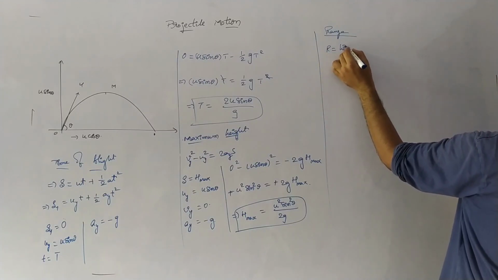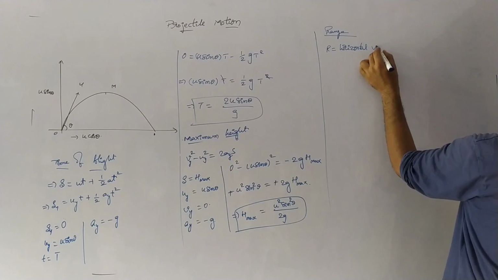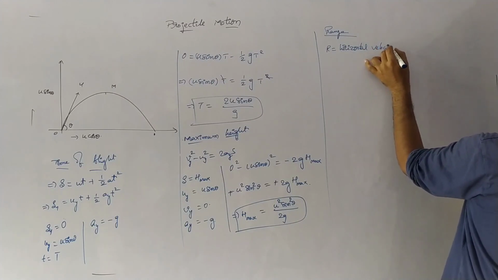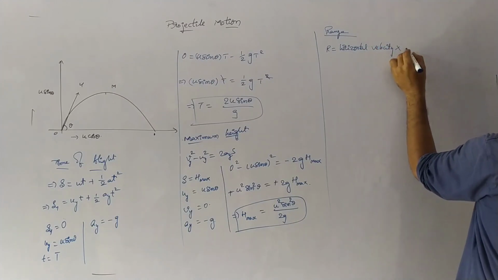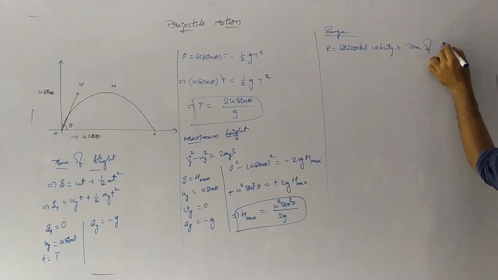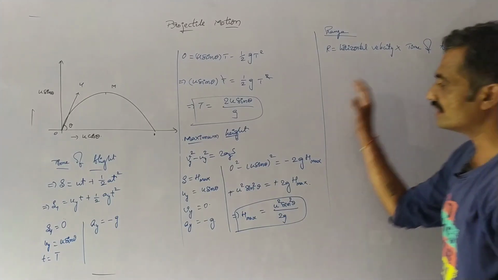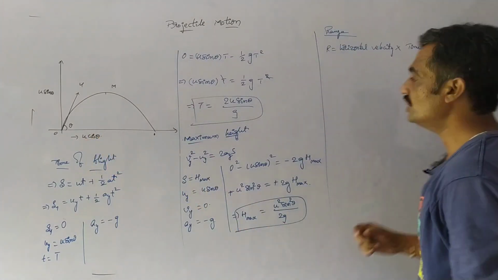Now we have to derive the range, where range is given as the product of horizontal velocity and time of flight. So we can write r equals horizontal velocity into time of flight. We know that horizontal velocity is nothing but u cos theta.